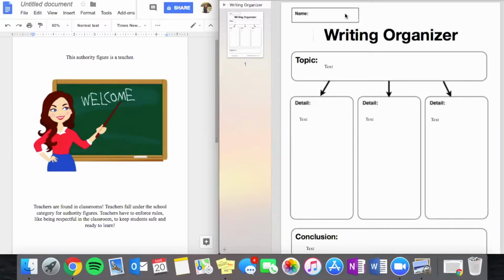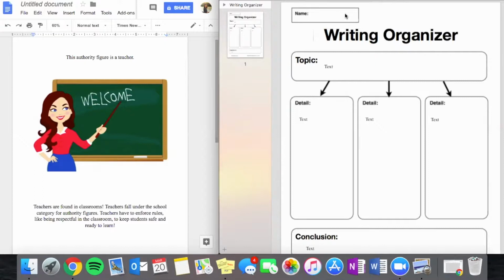Now that we have learned what authority figures are, which categories they fall in, and some specific examples of authority figures and their roles and responsibilities, we're going to practice writing about these authority figures. On the screen, you see a writing organizer on the right side and a paper with a picture of an authority figure with some facts about the authority figure on it on the left. Using the authority figure and the information it gives, we're going to fill out the writing organizer.